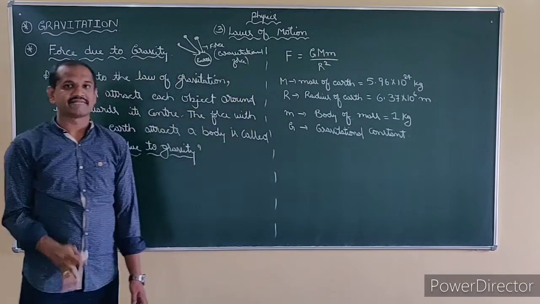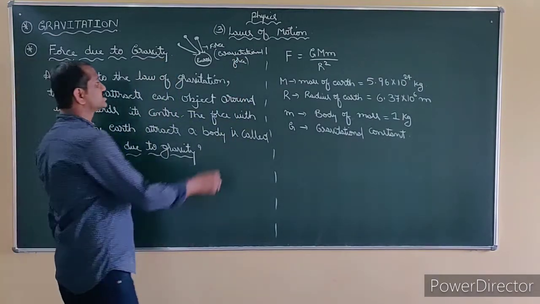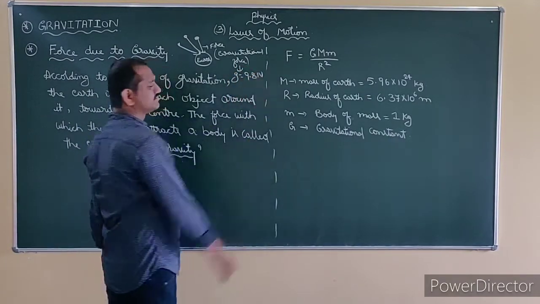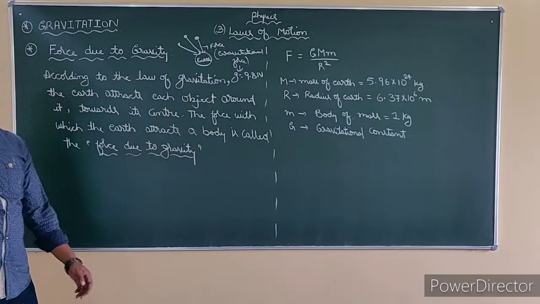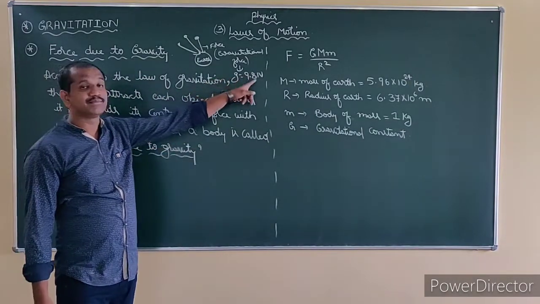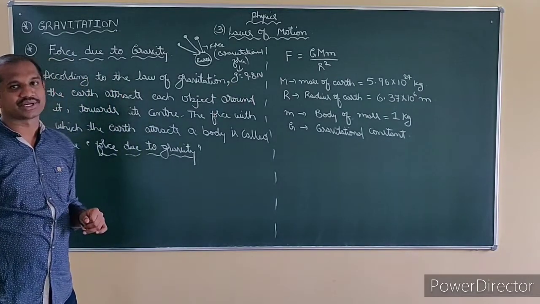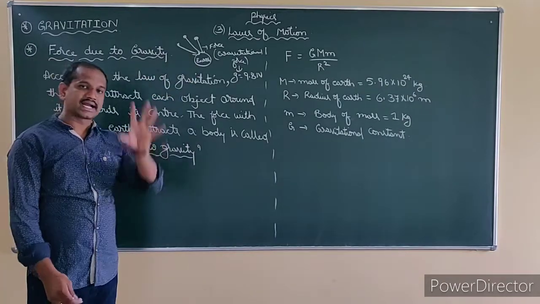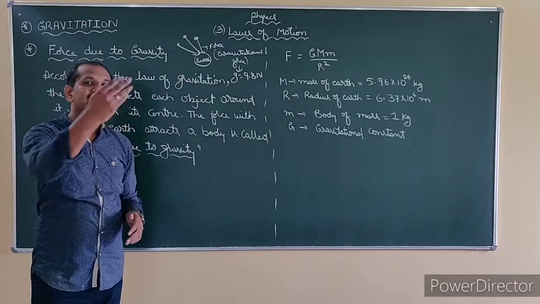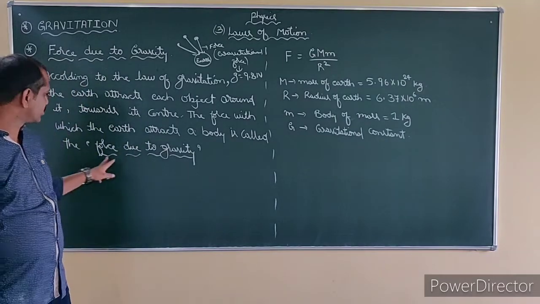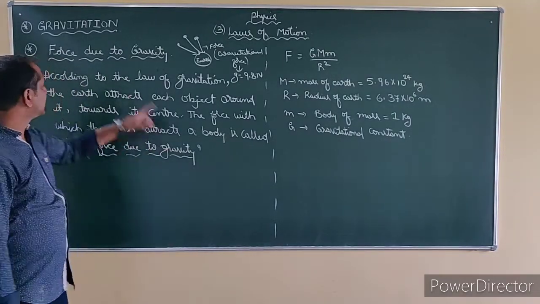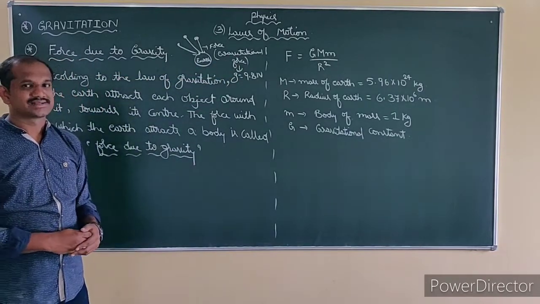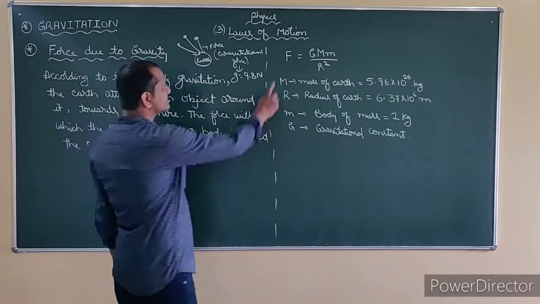There is a name also for the gravitational force, and you also know the value: acceleration due to gravity, g is equal to 9.8. We have done that. And today we are also going to prove how we get 9.8, why the value of g is 9.8. Understand? So what do you mean by force due to gravity? The earth is attracting every object towards its center by a force, and such a force is called force due to gravity. In other words, the force due to gravity is also called the gravitational force. Understand?